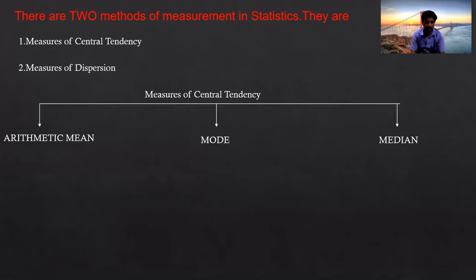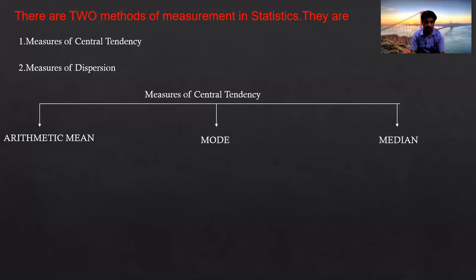Arithmetic mean is nothing but average, or simply mean. These three methods we did in ninth class, but only for ungrouped data. In this class, we will do them for grouped data.